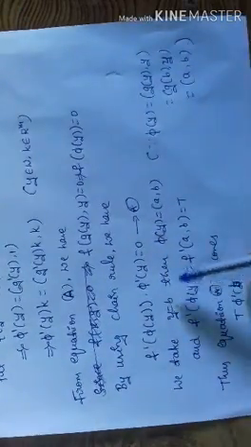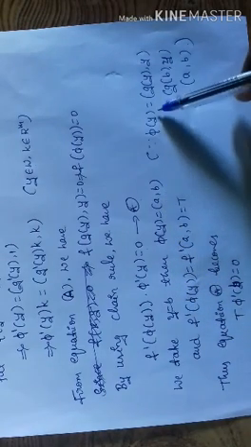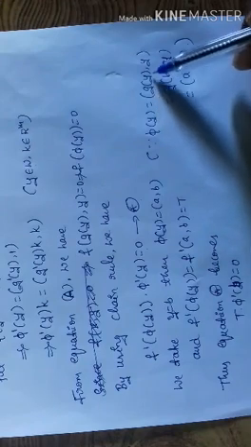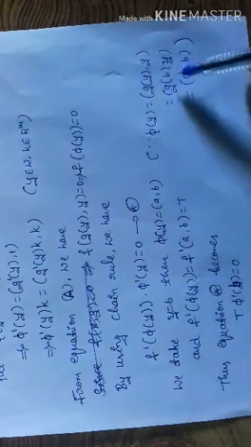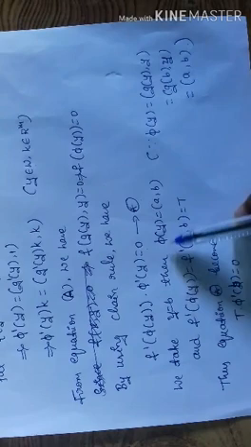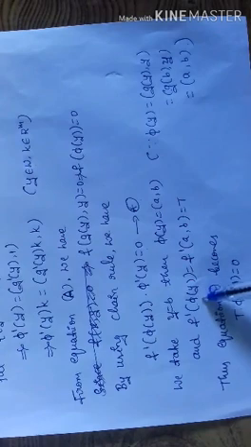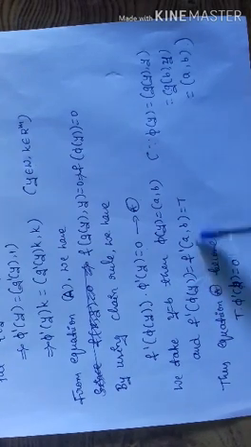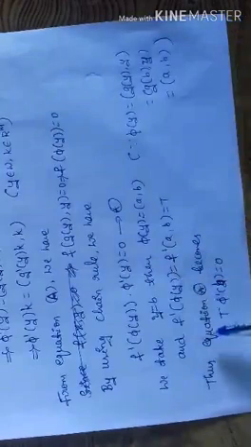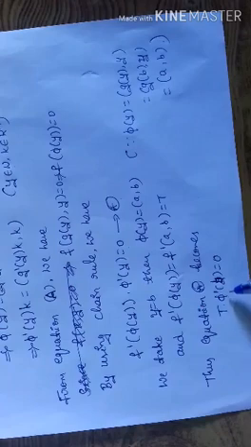We take y is equal to b, then pi of y is equal to ordered pair a comma b, because pi of y is equal to ordered pair g of y comma y, we take b, so g of b comma b, and we defined g of b is equal to a. So pi of y value is ordered pair a comma b, and f dash of pi of y means f dash of a comma b, so this one is T. Thus equation star becomes T into pi dash of b is equal to 0.